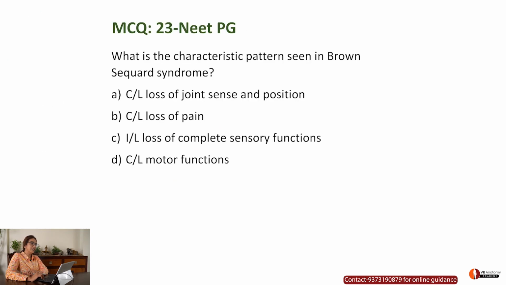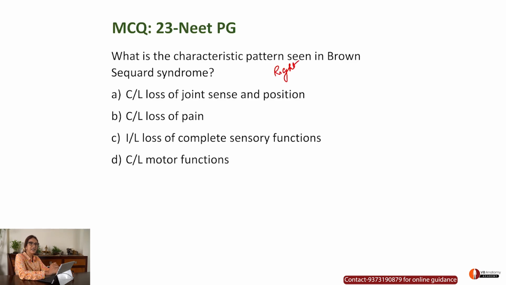What is the characteristic pattern seen in Brown-Séquard syndrome? You know Brown-Séquard syndrome is half spinal cord cut, hemisection of the spinal cord. So, contralateral loss of joint sense and position. Shouldn't it be ipsilateral? We are looking for the right option.